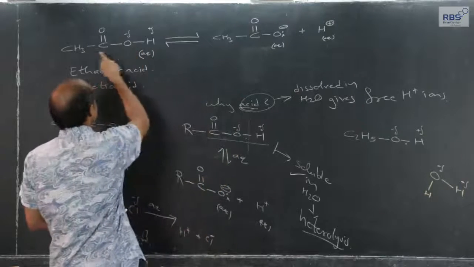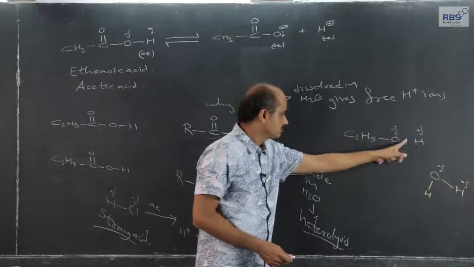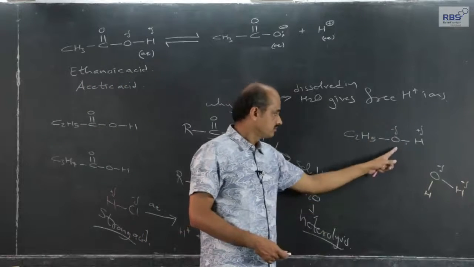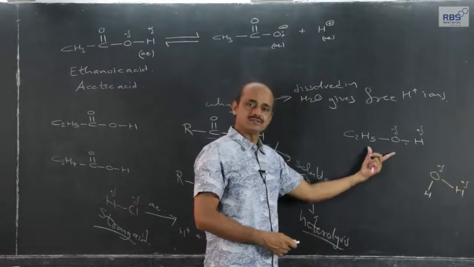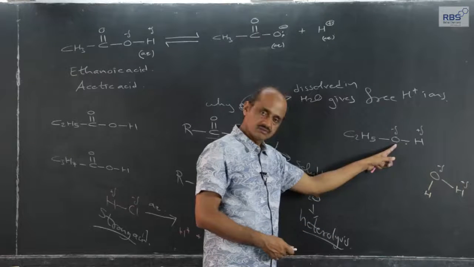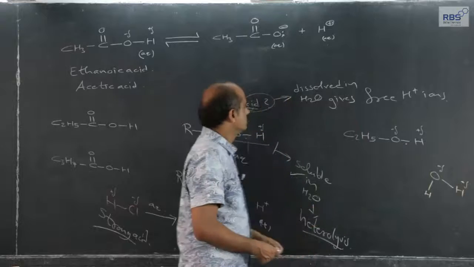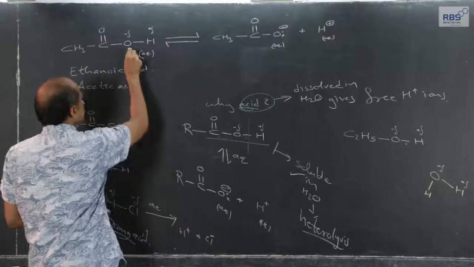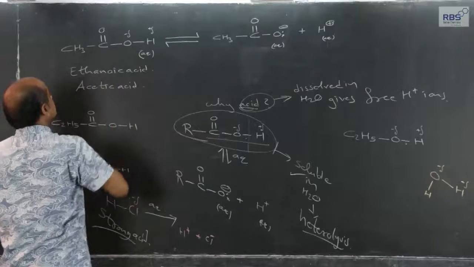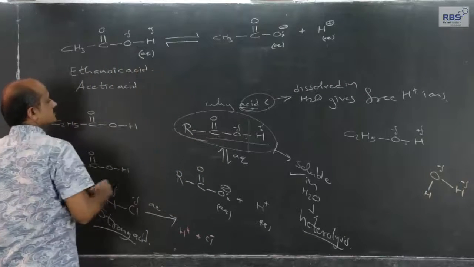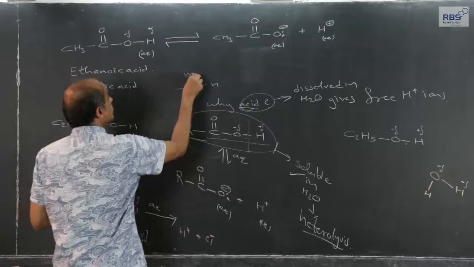For example, the OH group in ethanoic acid undergoes hydrolysis, and why does the OH group in alcohol not undergo hydrolytic breaking? Why is this not an acid? This is polar, this is soluble in water because of hydrogen bonding. The OH group in carboxylic acids in general, or in this specific case ethanoic acid, is more polar.